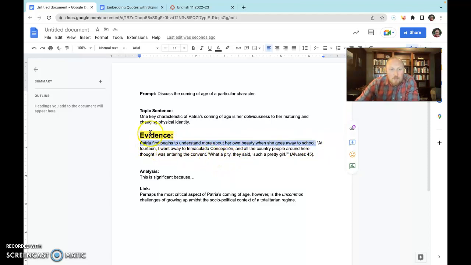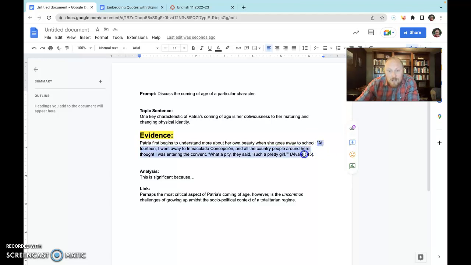So, I've given my topic sentence. Now I'm moving into my evidence. Again, you don't just go straight into the quote when you get into the evidence. You want to introduce that evidence. So in this case, Patria first begins to understand more about her own beauty when she goes away to school. That could stand alone as its own sentence. I don't put a period, I put a colon because I'm going straight into this quotation.